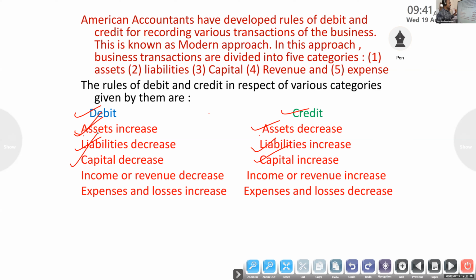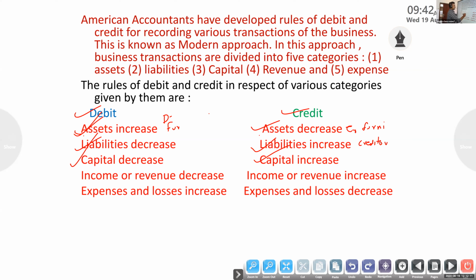Asset increase, debit. Suppose purchase furniture, asset increase, furniture debit. Sold furniture, cash account to furniture, furniture credit. Liability means creditor. Purchased goods from Ram, creditor, we credit Ram.